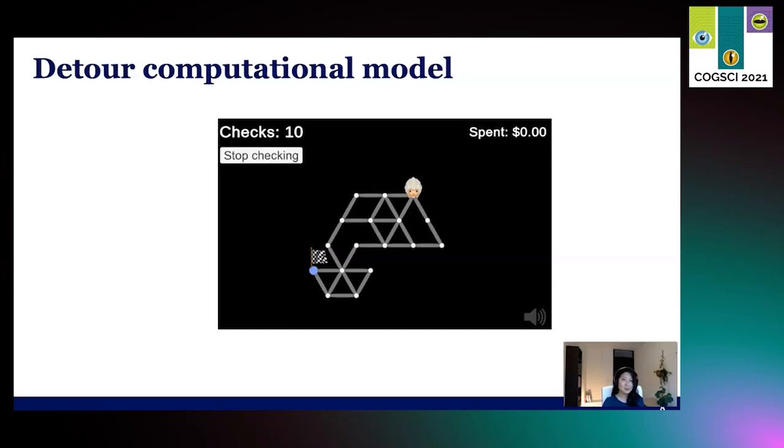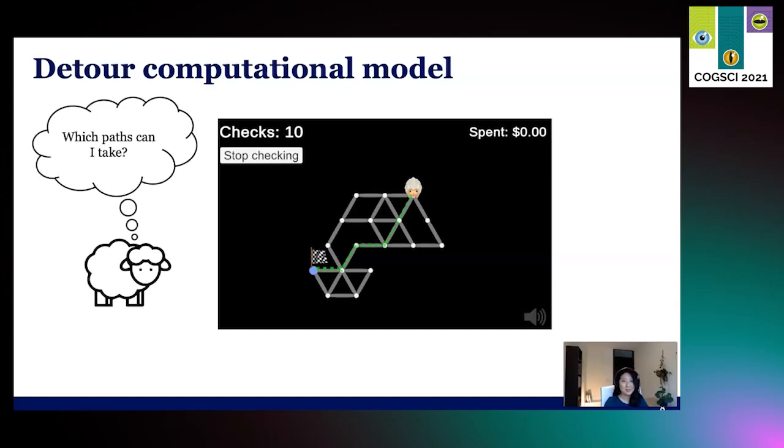The intuition for this model is that people may think about the possible paths that they could choose from in stage 2 when they can only move the sheep avatar. For each bridge on the path that they consider, they might consider how long the detour would be if that bridge were closed. And the longer the detour it would cause, the higher the value of sampling that bridge would be. So let's take a look at the model in more detail.